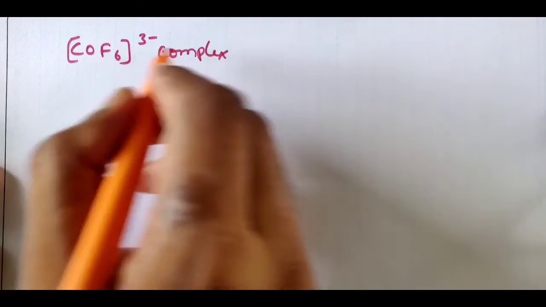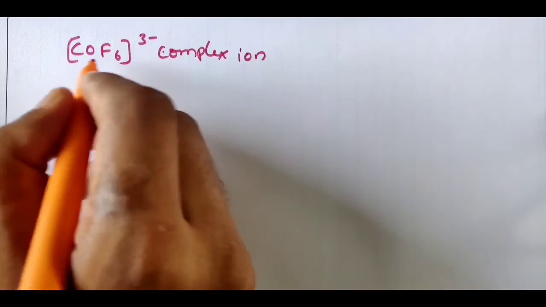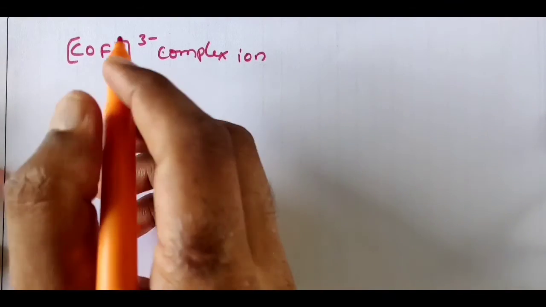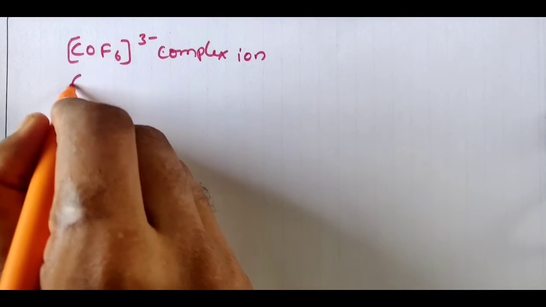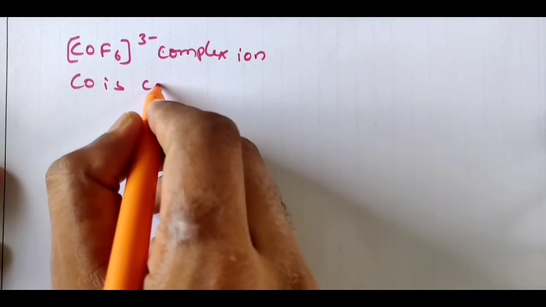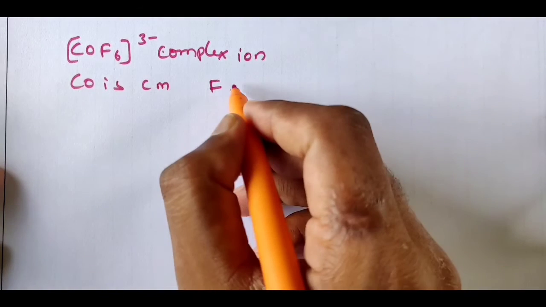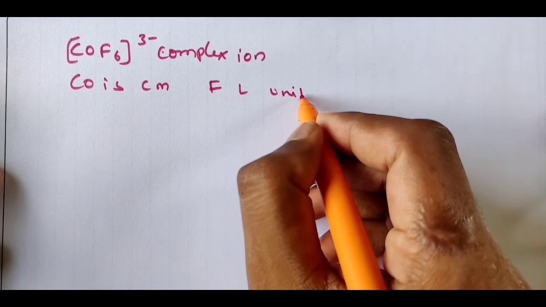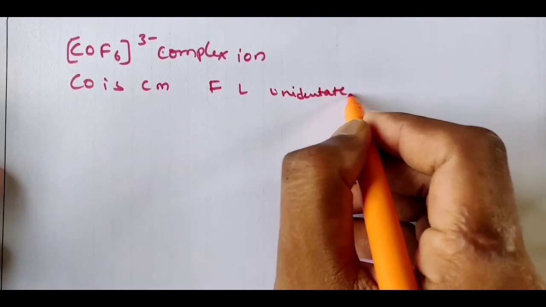So we know what this is: hexafluoridocobaltate. Okay, so Co is the central metal atom and F is the ligand, that too a unidentate negative ligand.